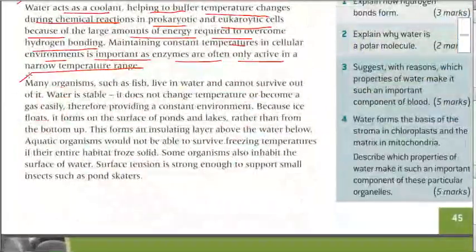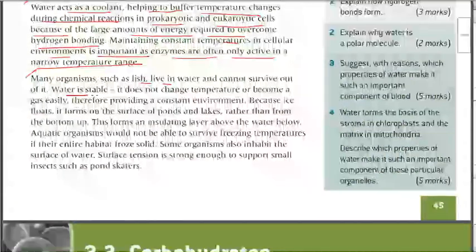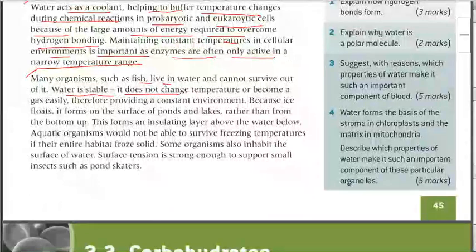Now, many organisms such as fish live in water and cannot survive out of it. Water is stable; it does not change temperature or become a gas easily, therefore providing a constant environment. Because ice floats, it forms on the surface of ponds and lakes rather than from the bottom up.